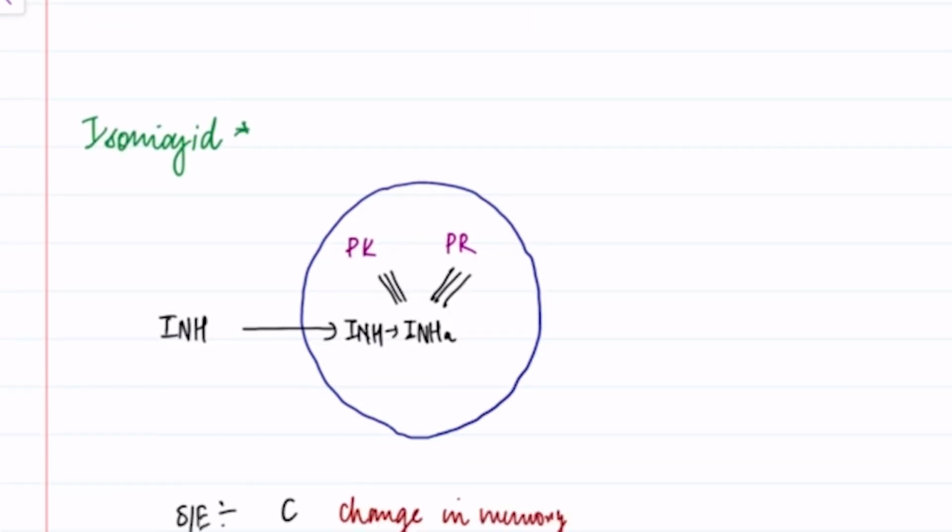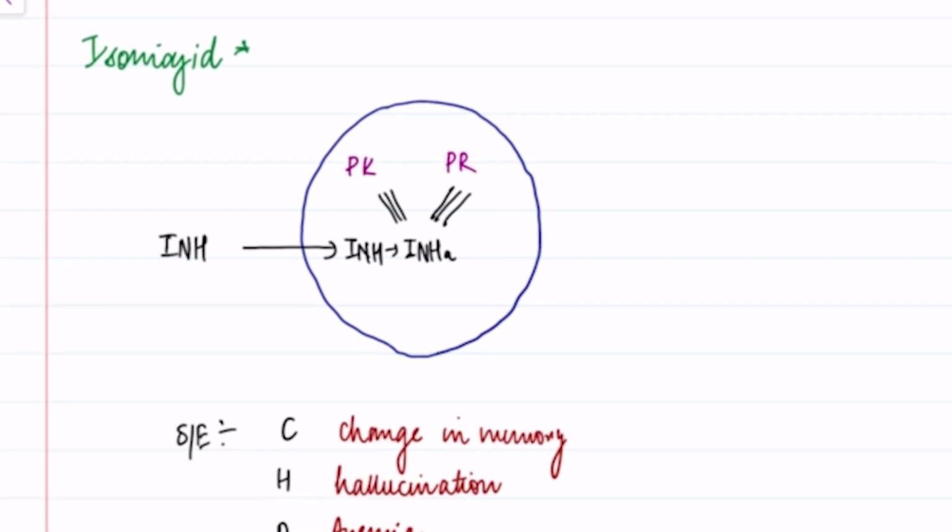Okay, now guys, coming to isoniazid, we need to know the mechanism of action of isoniazid. So isoniazid gets converted to the active form of isoniazid with the help of the enzyme catalase peroxidase, which is encoded by the gene KatG.